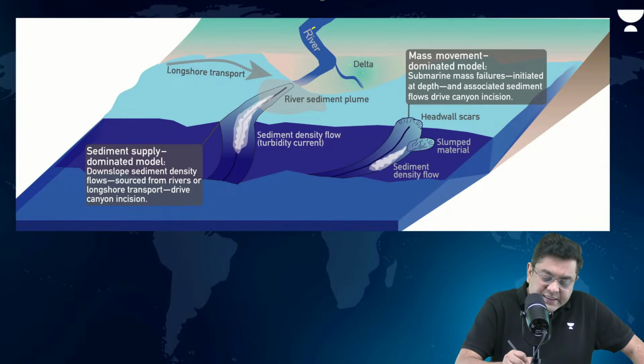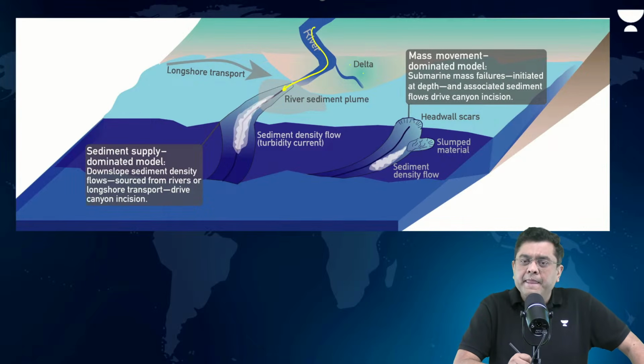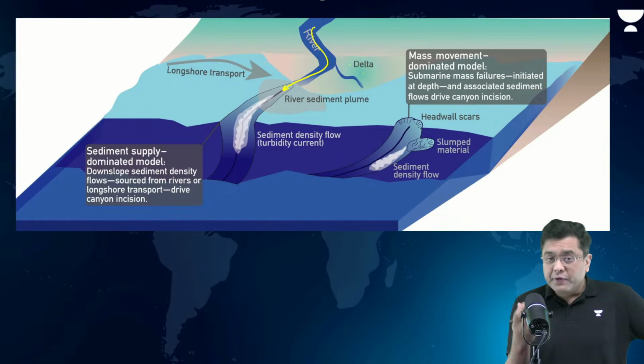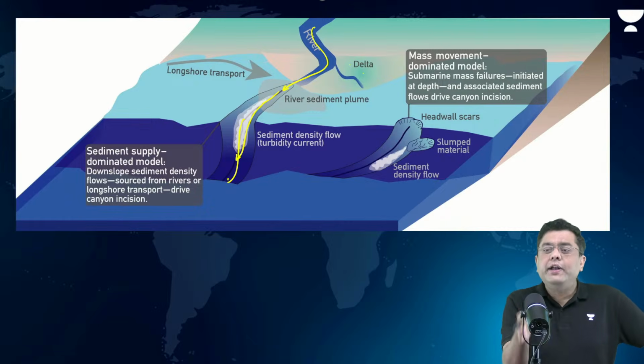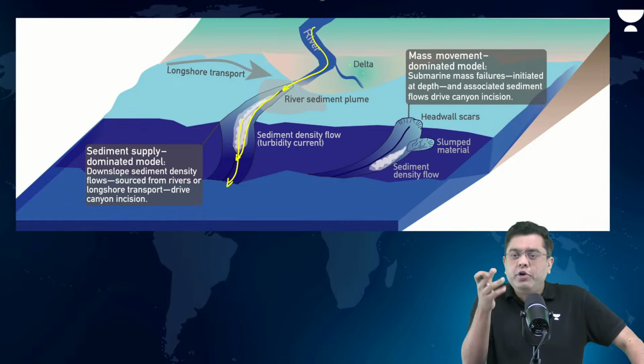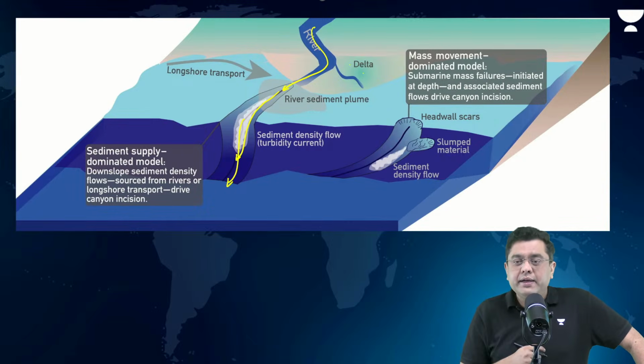So, for example, understand that the river is moving. It will bring a certain amount of deposit, a certain amount of material. Those materials will then roll down, rub against the sea floor, and create a canyon-like structure.